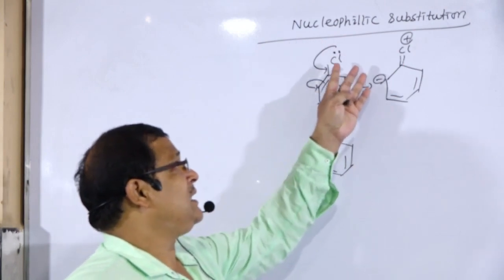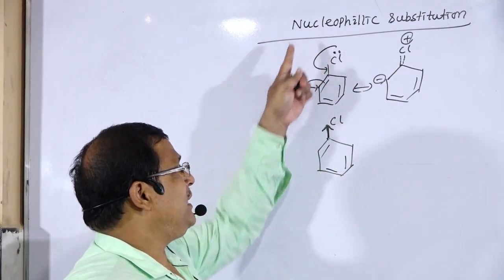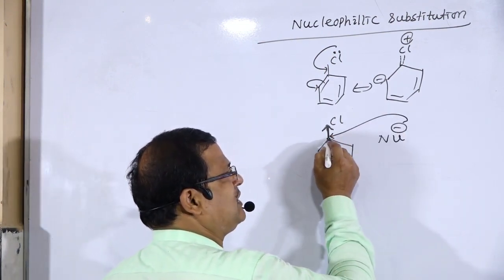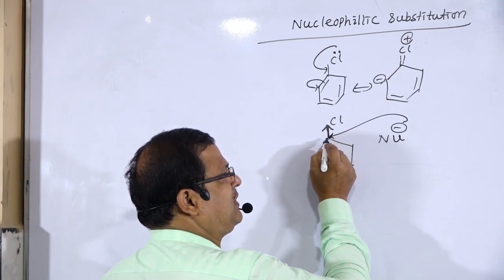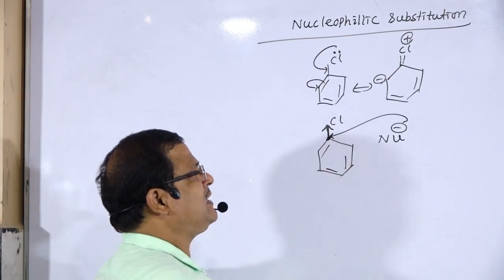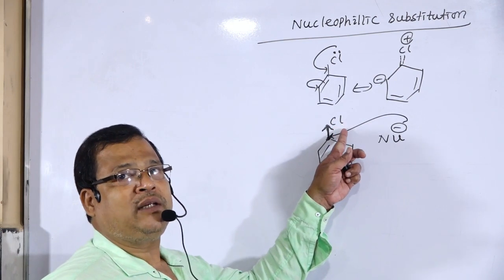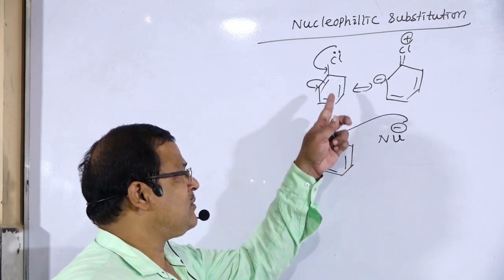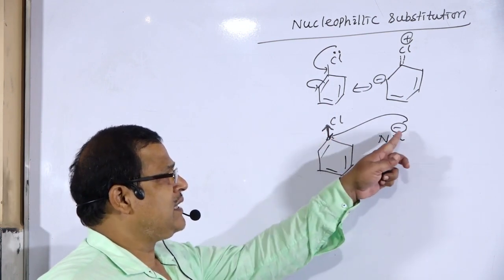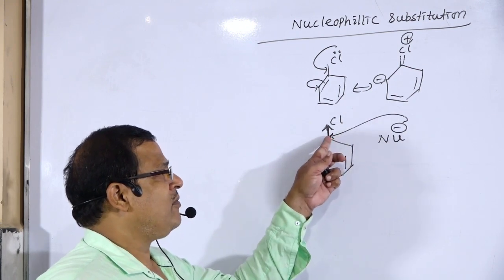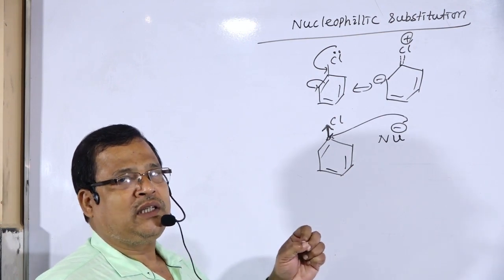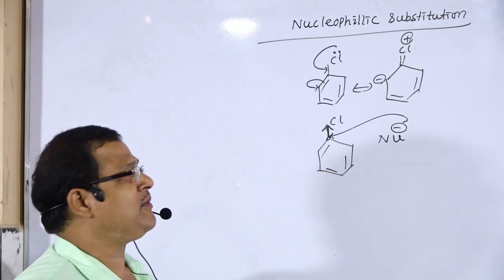Why will the nucleophile attack? The nucleophile will attack this point because electron density becomes less at this point. Because halogens are minus I groups, electron withdrawing groups, they will withdraw electron from the ring, and electron density decreases at this point, which acquires positive charge. Therefore, the nucleophile can attack this point. Then why is it difficult? Because of development of double bond character. So next we will discuss how the reaction takes place, the mechanism of that reaction.